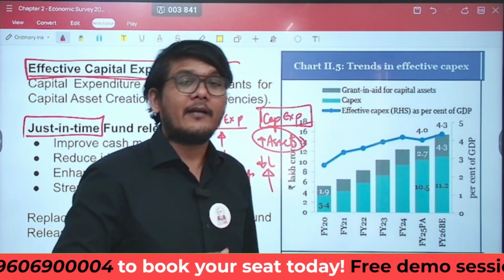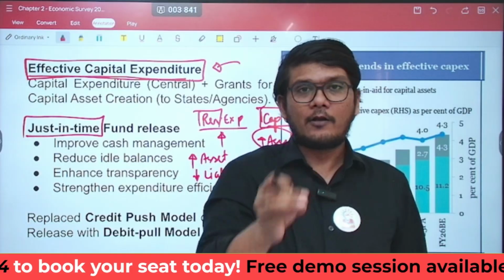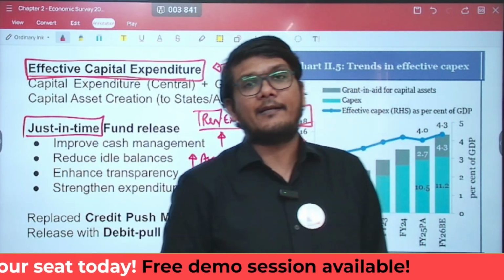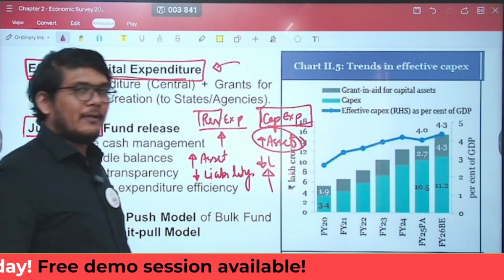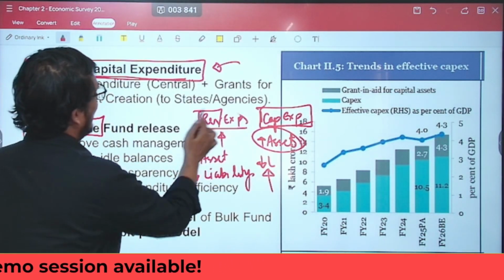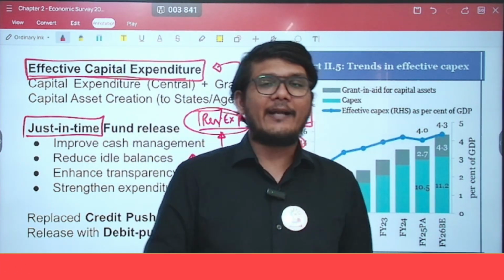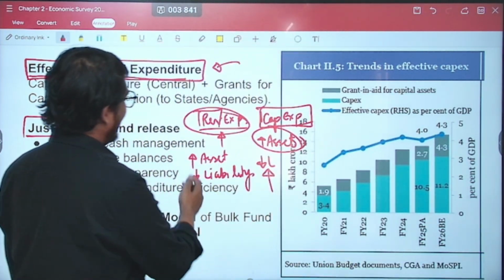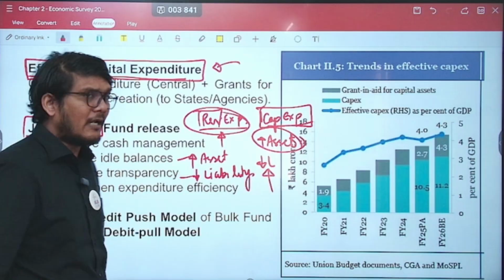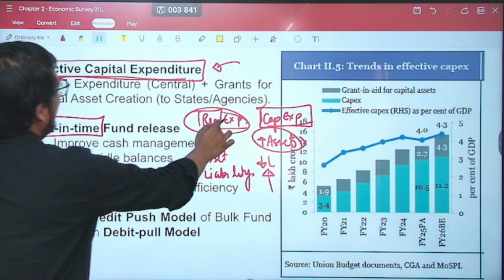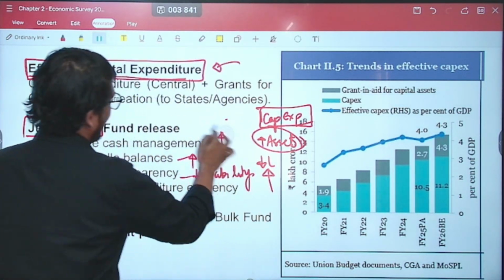The principal part of the loan you are paying is a capital expenditure. Why? It lowers your liability. But if you look at the example of revenue expenditure, say you are paying salaries, that is a revenue expenditure because it's neither generating an asset nor lowering your liability, right? So this is the concept of revenue and capital expenditure.